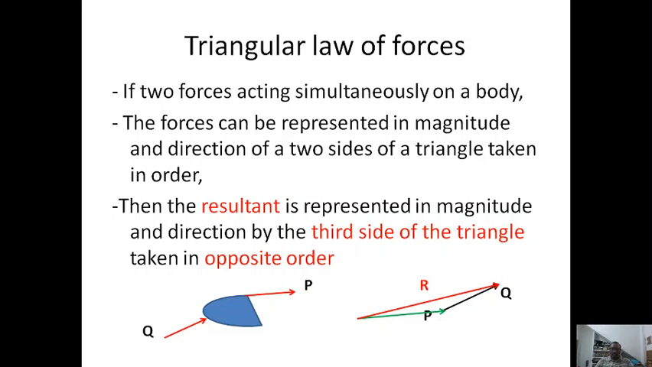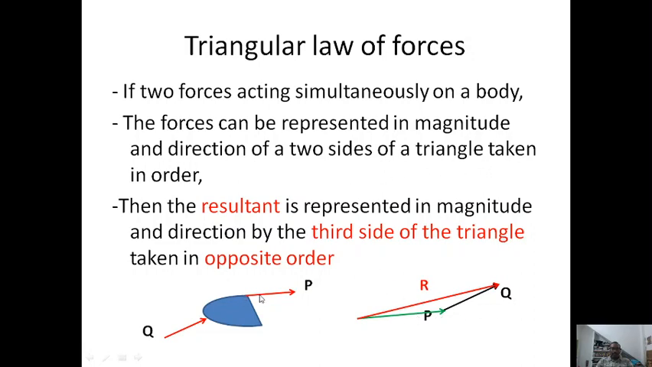So that is the system you should maintain. Now you just read out this one. If there are two forces acting simultaneously on a body, like P and Q, the forces can be represented in magnitude and direction by two sides of a triangle taken in order.